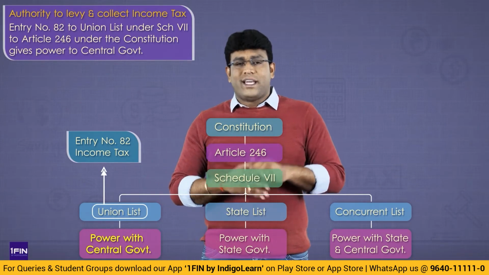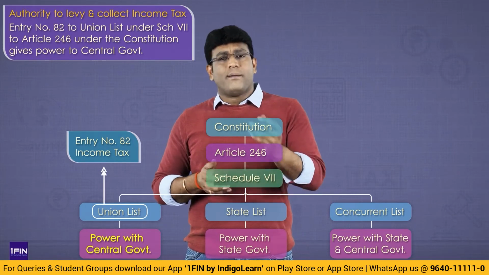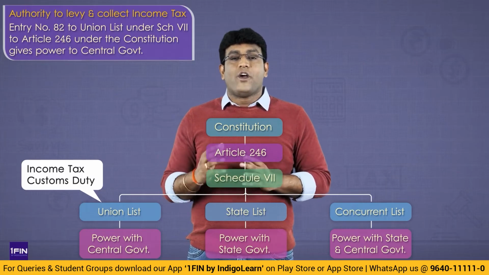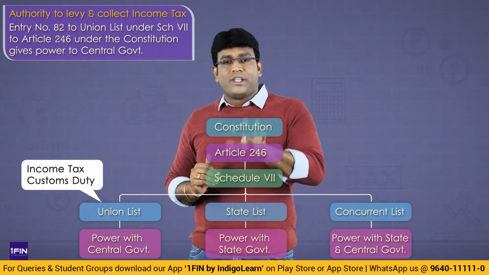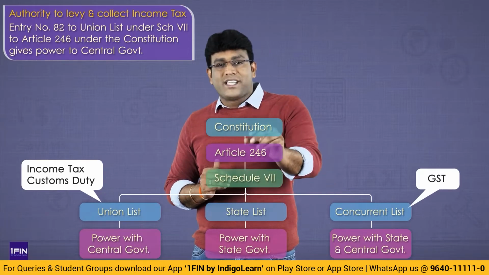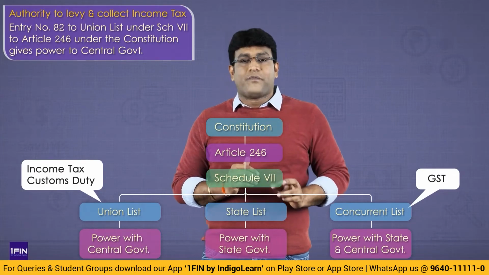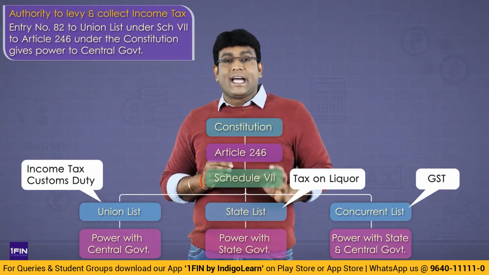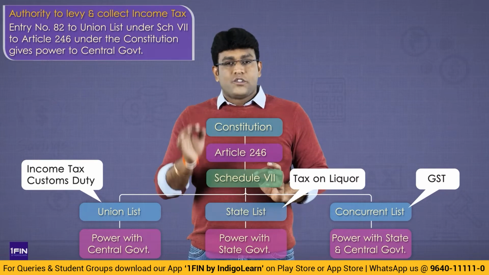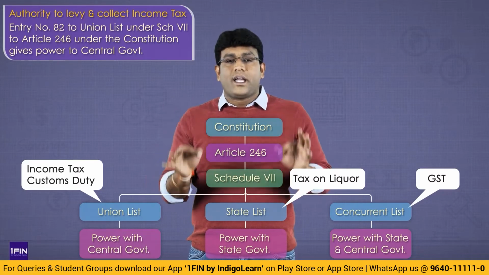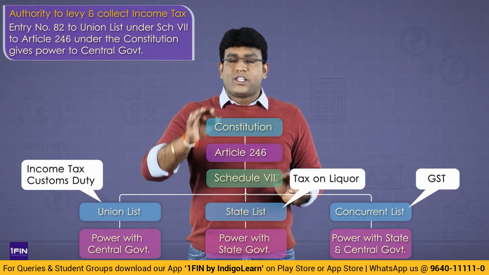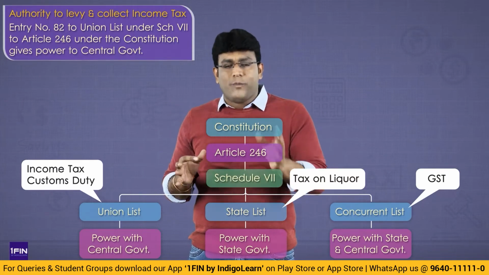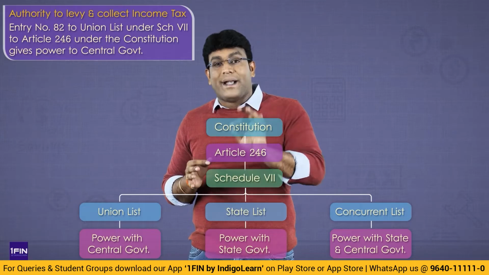Now you might ask, sir, give some more examples of union list. Some more examples are something like customs duty. Customs duty is a duty levied on imports and exports. That is also there in union list only. Now if you have to understand one example for a state list, my dear friends, classic example I will give you is tax on alcoholic liquor for human consumption. The exclusive power to levy tax on alcoholic liquor for human consumption is with state government only.